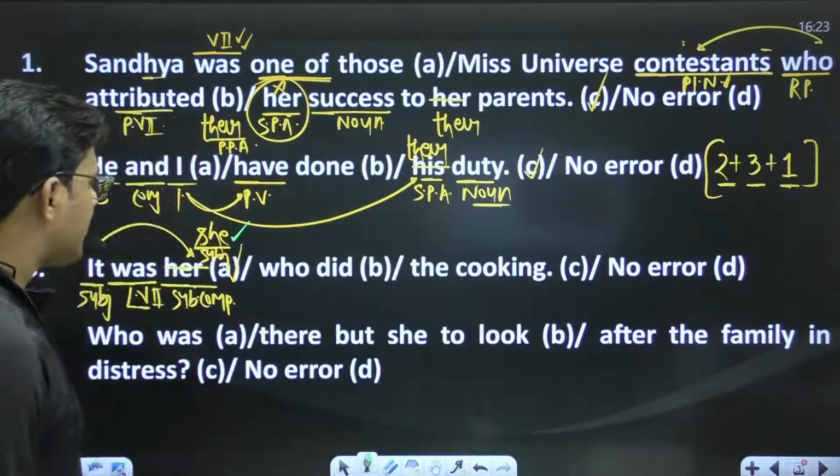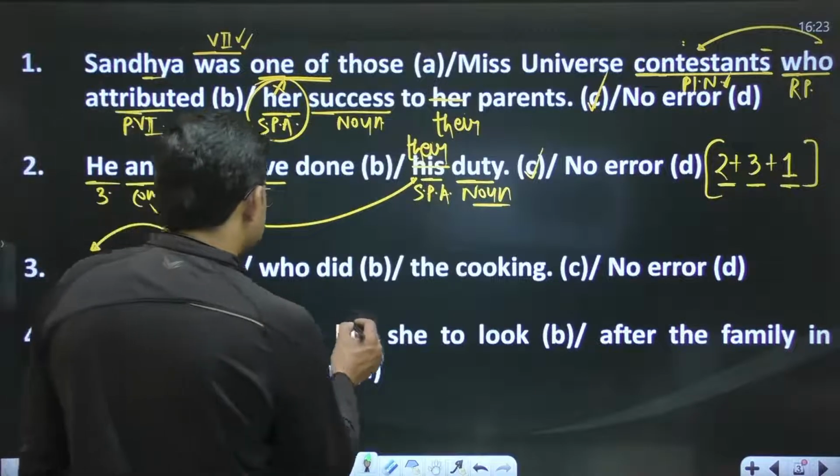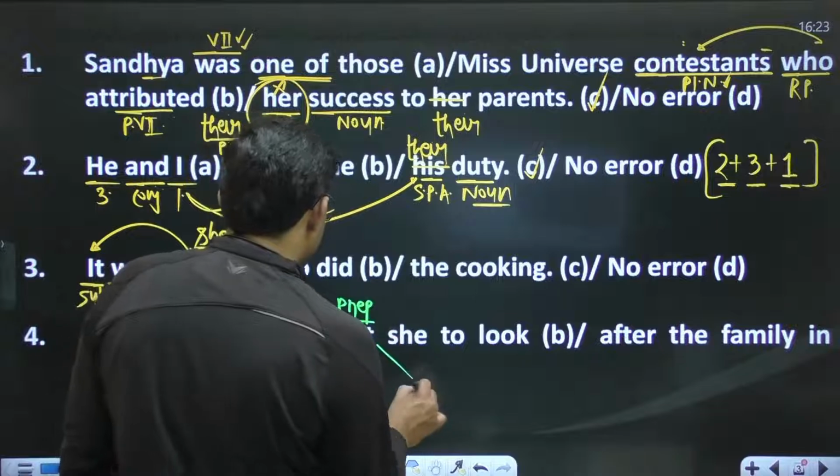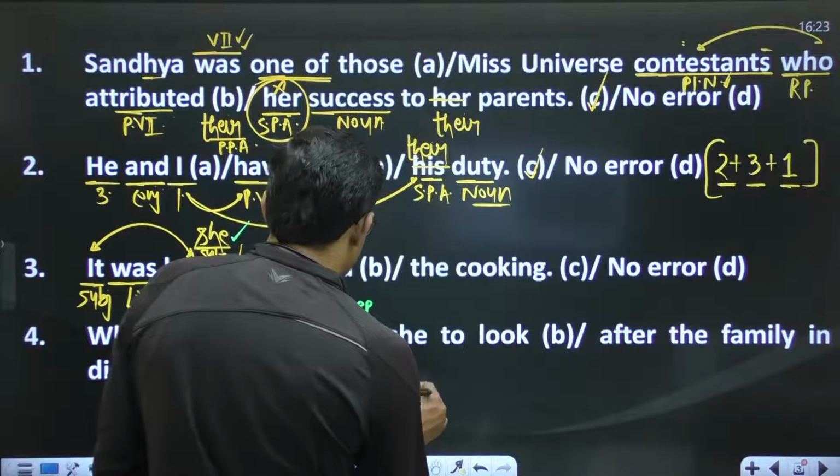Who was there but she? Okay, this word but is a preposition. This word but is a preposition, and it means excluding.